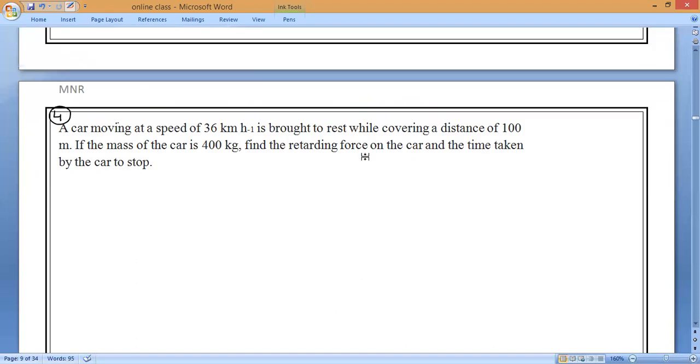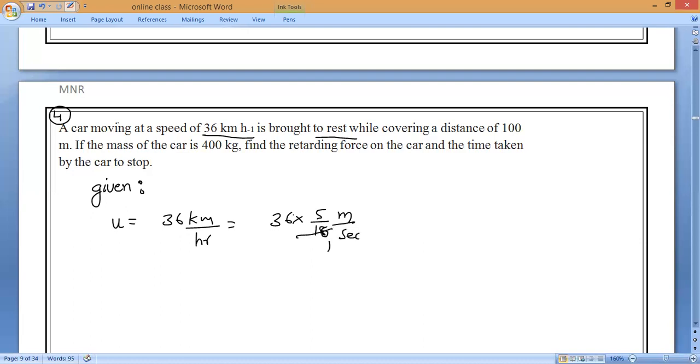Now, first of all, read the question. They are saying a car moving with a speed of 36 kilometer per hour is brought to rest. Means what is the final velocity? Already we solved so many questions like body is brought to rest. So initial velocity is equal to 36 kilometer per hour, which is equal to 36 into 5 by 18 meter per second. Solve it. 18 ones are 18, twos are 36, which is equal to what? 10 meter per second. That is the initial velocity.